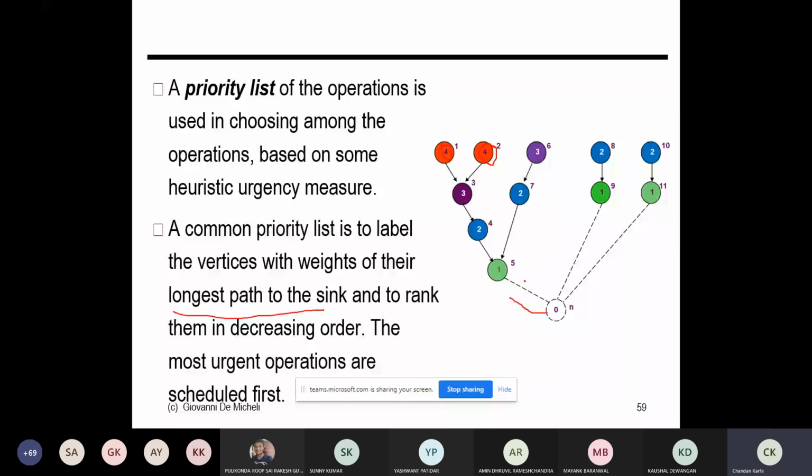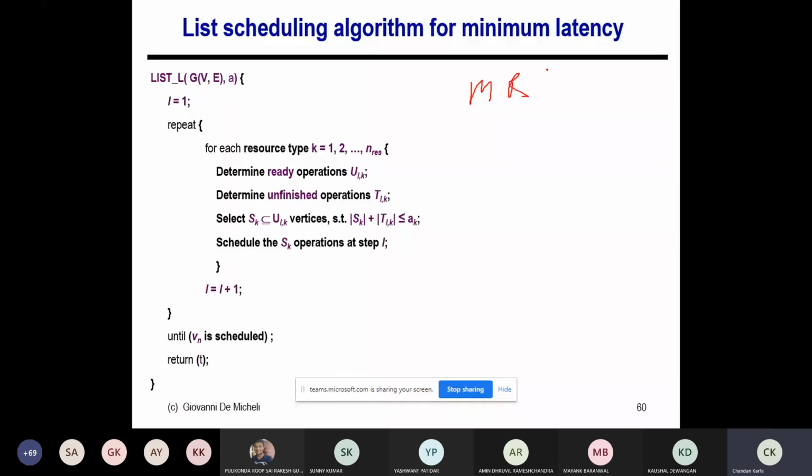Now I'm going to run this, sorry, my resource constraint is given. This is MLRC, minimum latency: minimize the latency under resource constraint. So this is the MLRC problem. What I'm doing here is basically an enhancement of Hu's algorithm. Remember that in Hu's algorithm I do not have types of resource, so you can think of this for loop as running for only one, 1 to 1.